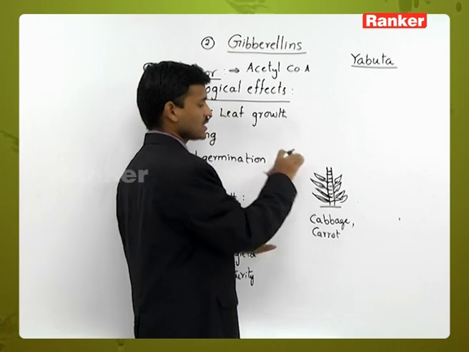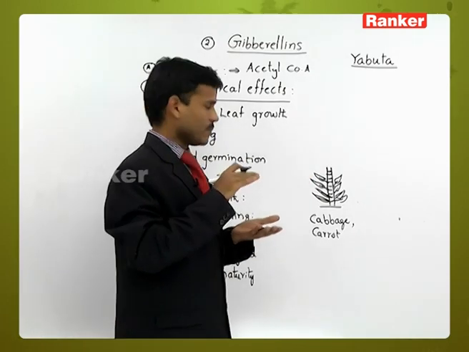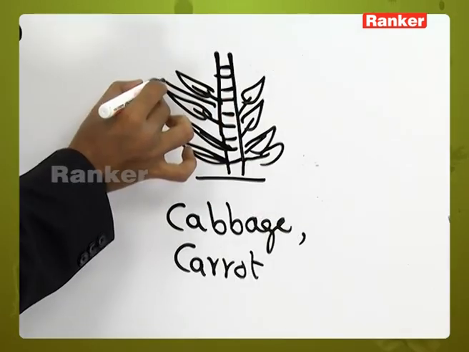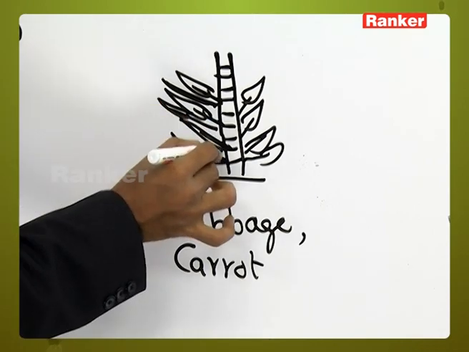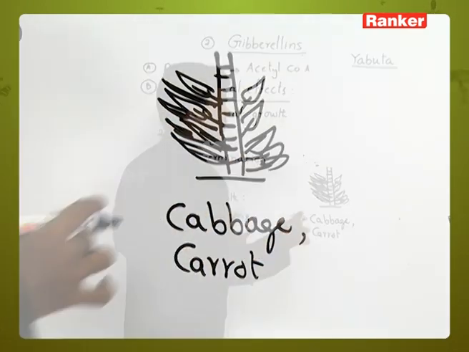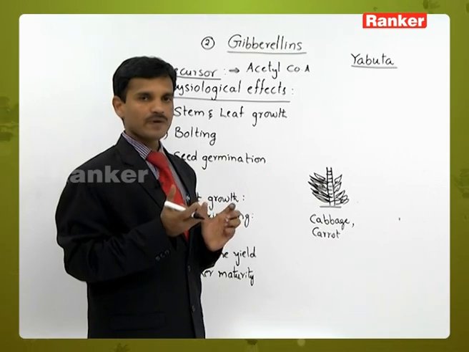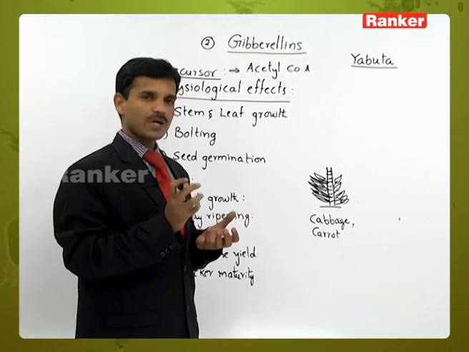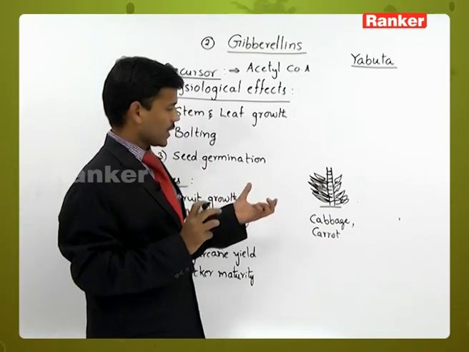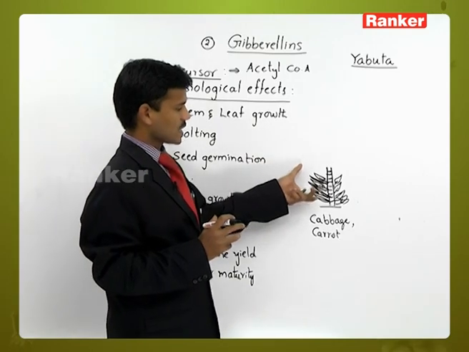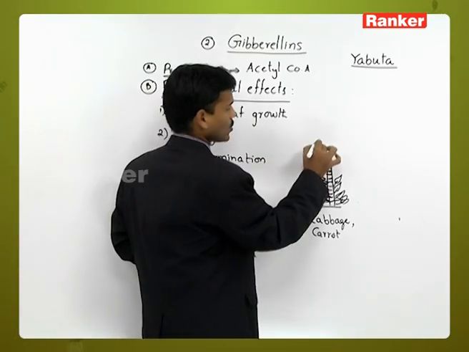The plant is in a rosette manner, a condensed form, with a number of leaves arranged very closely and compactly. That is why it appears like a rose flower. In a rose flower the petals are arranged closely and compactly; here also the leaves are arranged on the stem, so it is called a rosette form.